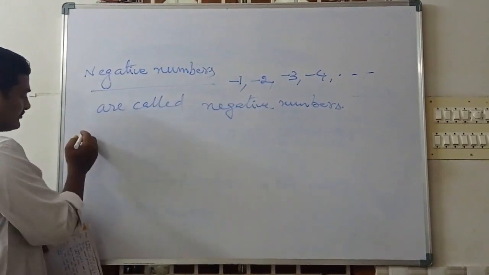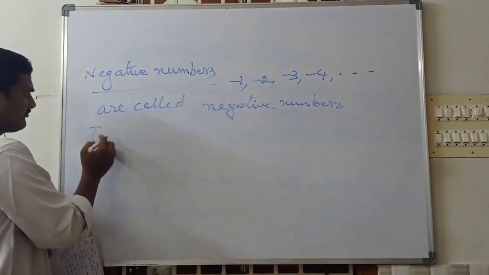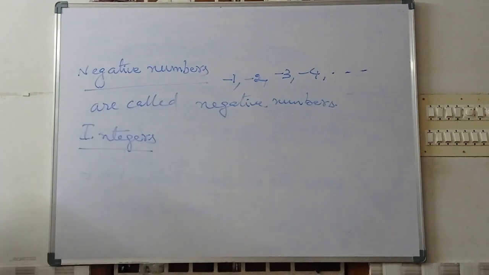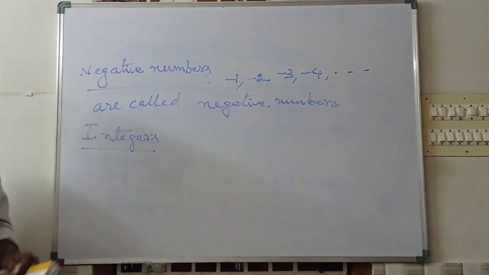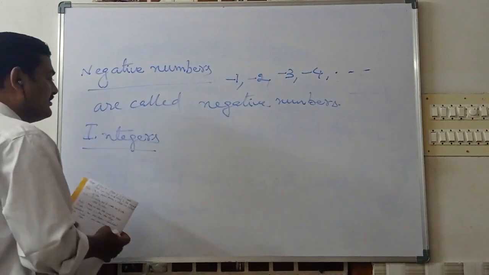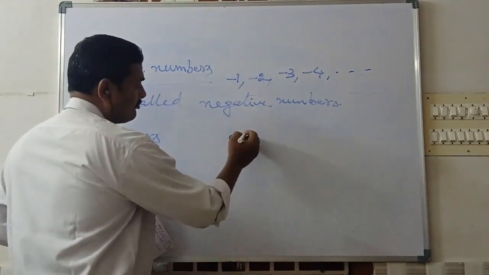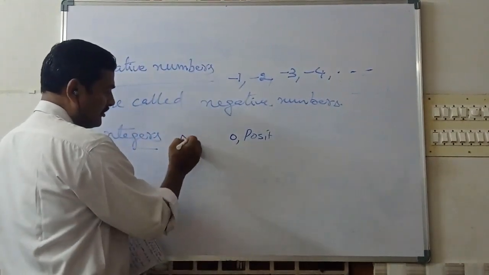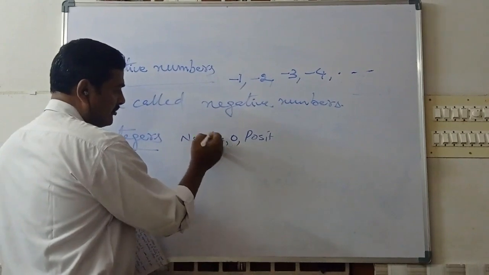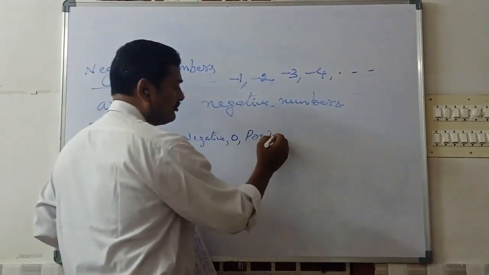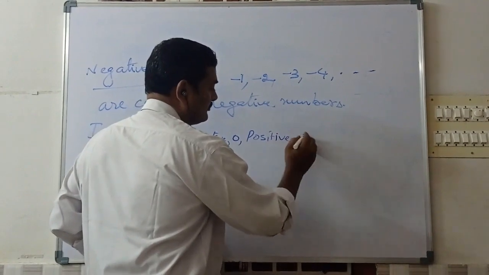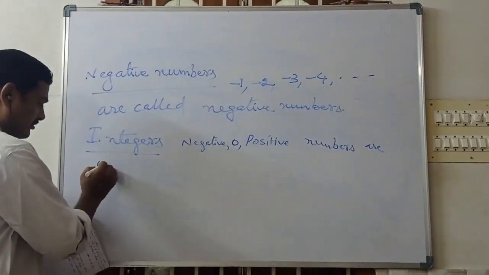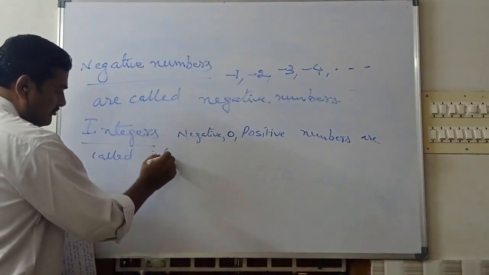Now another definition, integers. How can we define integers? 0, positive, negative. Negative, 0, positive numbers are called integers.